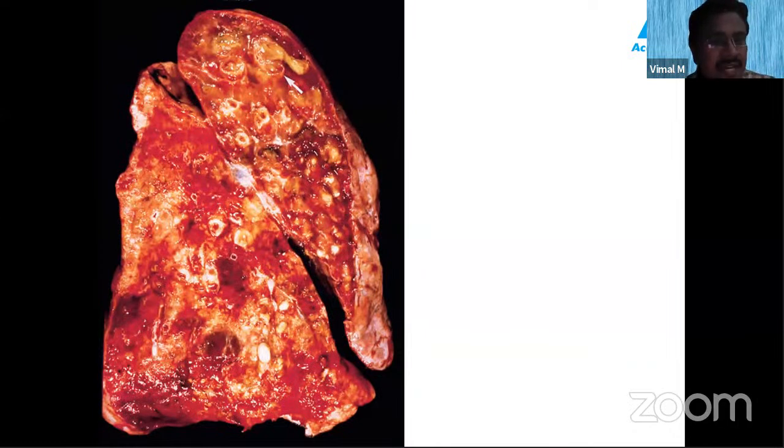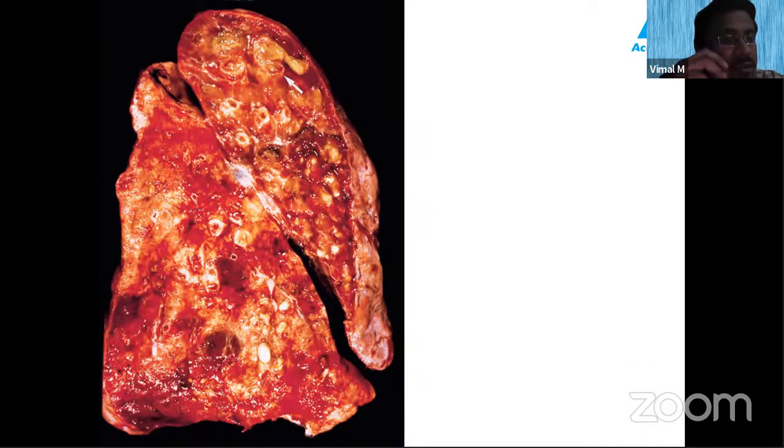Tell me an example of congenital bronchiectasis, and you'll know the familiar terminology, Kartagener syndrome. Yes, Kartagener syndrome is a condition in which you get congenital bronchiectasis. Actually, what happens in Kartagener syndrome? It is a mutation in the dynein protein, a protein in the cilia of the bronchus. Cilia of the bronchus are effective in draining the secretions. So what happens if the cilia itself is mutated? It does not function properly, and you get bronchiectasis.